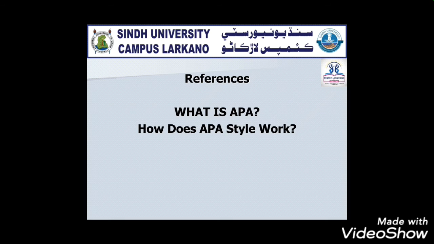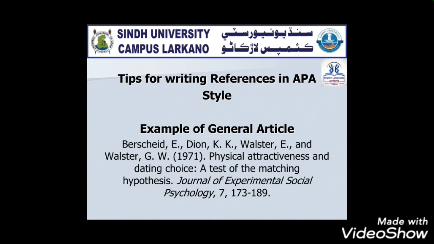So how does APA style work? When working with APA, there are two things to keep in mind: in-text citation and the reference page. In-text citation will use the author's name and the date within your research paper. These citations will refer back to the reference page at the end, which lists all the sources that you may have used in your research paper. Tips for writing references in APA style. The references page lists all the sources you have cited in your paper.